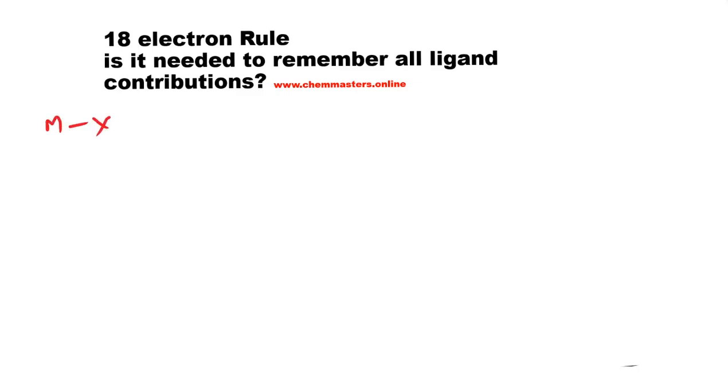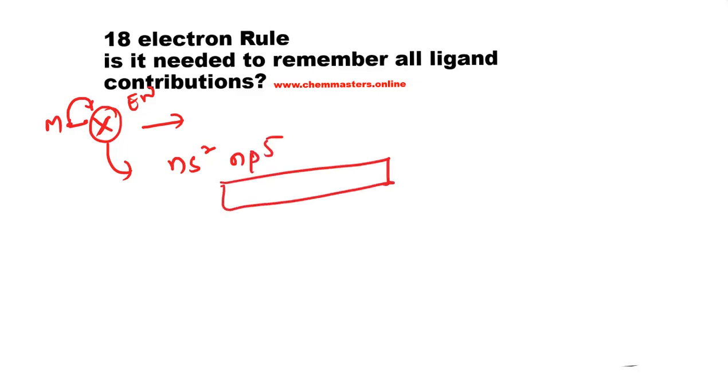For example, the terminal halogen is connected with the metal. In this case, we know that halogen is more electronegative. That's why the electron is dragged onto the halogen. Now just look at the valency electrons of the halogen. I already told you that it is very important to look at the valency electronic configuration of the ligands. So each halogen has valency electronic configuration ns2, np5. Okay, now just fill up here. So 1, 2, 3, 4 and 5.